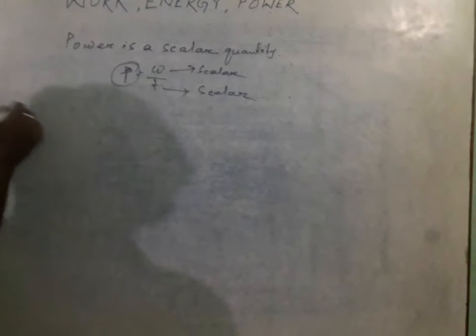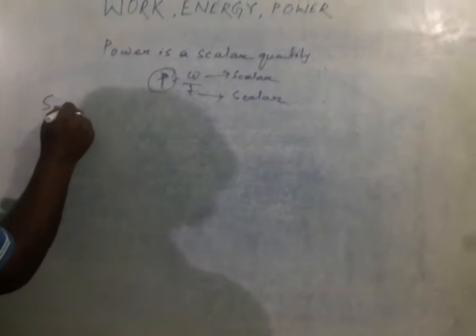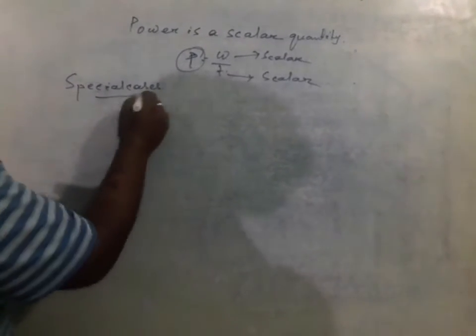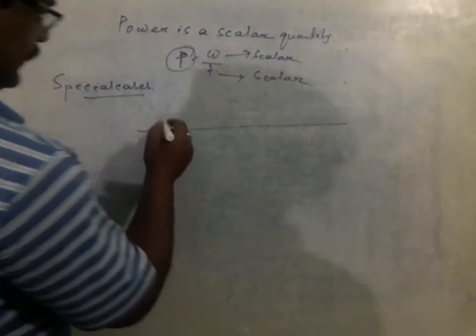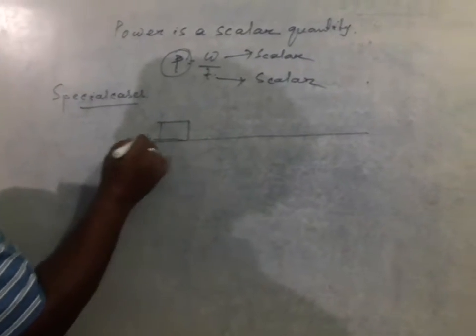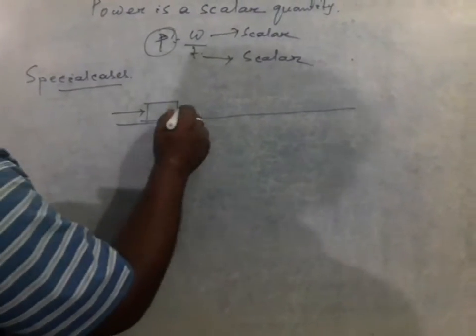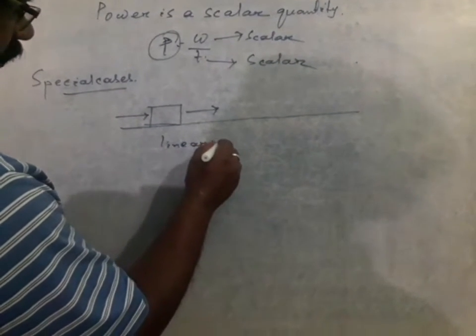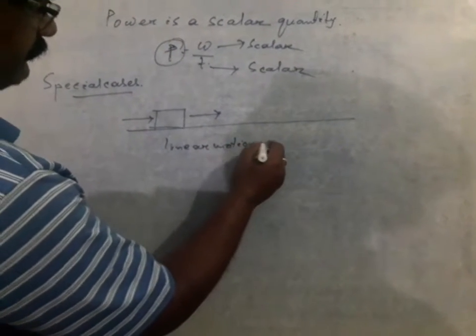Now in some special cases, consider that a body is moving in a translatory motion or linear motion with variable speed.